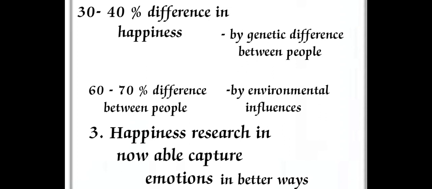The third one is that happiness research is now able to capture emotions in better ways. Positive emotions, for example calm, peace, harmony, come under life satisfaction. Mostly these important positive emotions are ignored in the western countries. So calm, peace, harmony are positive emotions, and mostly these are ignored in the western countries.